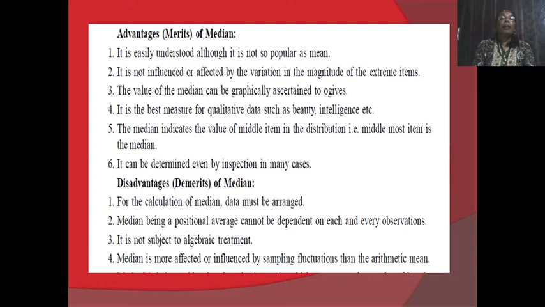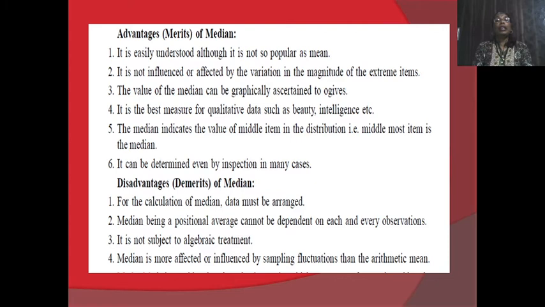Third merit, the value of the median can be graphically ascertained by ogives. Fourth, it is the best measure for qualitative data such as beauty, intelligence, etc. Fifth, the median indicates the value of the middle item in the distribution, that is, the middlemost item is the median. And the last merit of median is that it can be determined even by inspection in many cases.